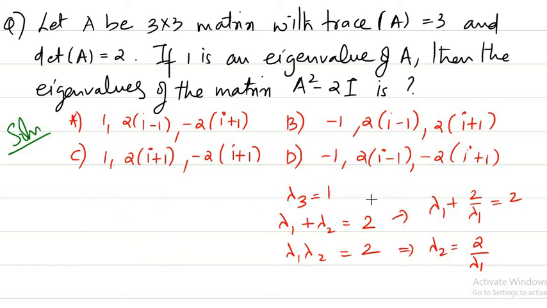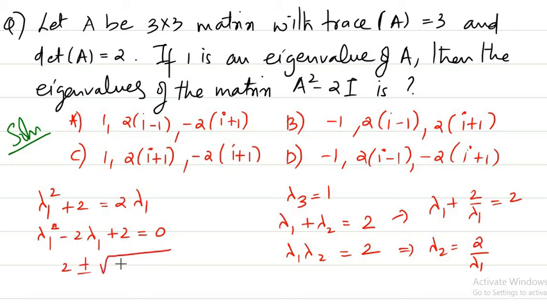We can rewrite this equation by taking the LCM: lambda 1 square plus 2 is equal to 2 times lambda 1, or lambda 1 square minus 2 lambda 1 plus 2 is equal to 0. So what are the roots? Minus b plus or minus root of b square minus 4ac, by 2a.